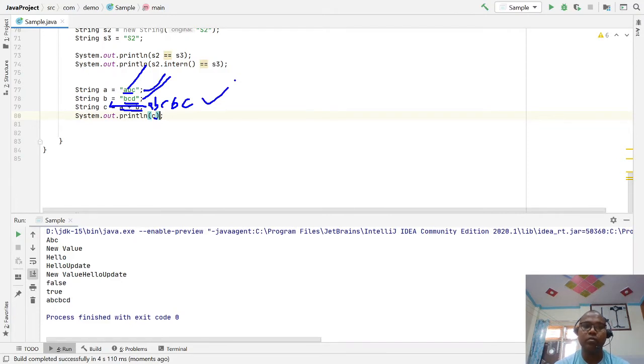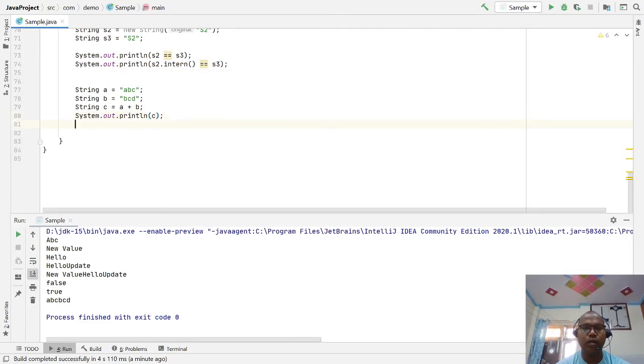the computed value. So be careful, this is the best for performance. At runtime, whenever the program runs, it is not going to compute the value of A and B and then perform the concatenation operation. Both are constants, because string is a constant, immutable. So the compiler knows that this ABC and this BCD cannot change. It replaces the value of these two with the concrete value and assigns it to C.